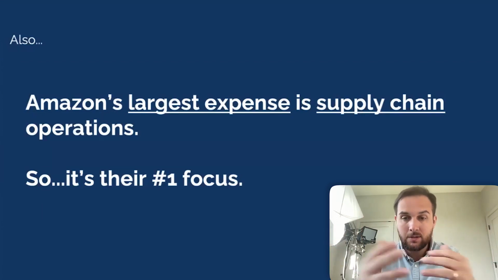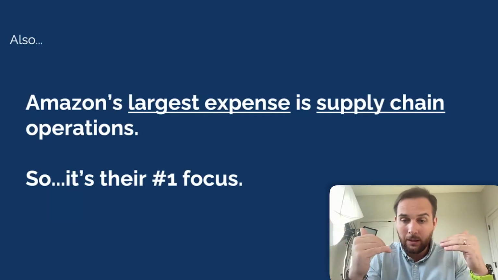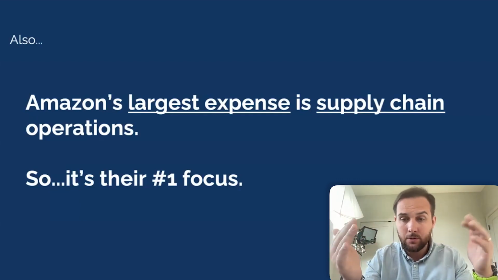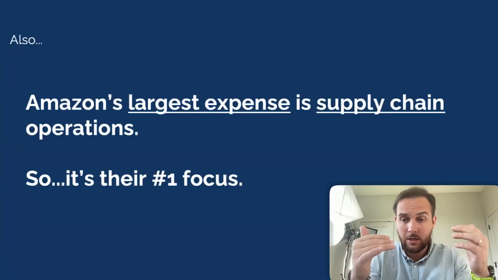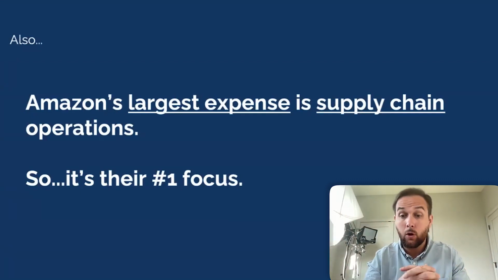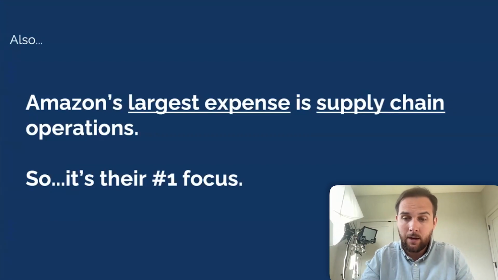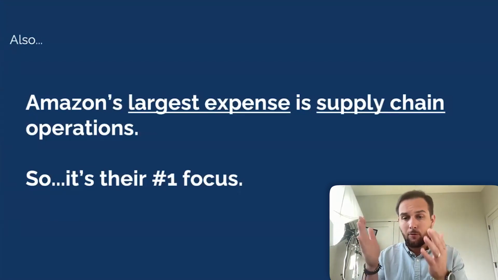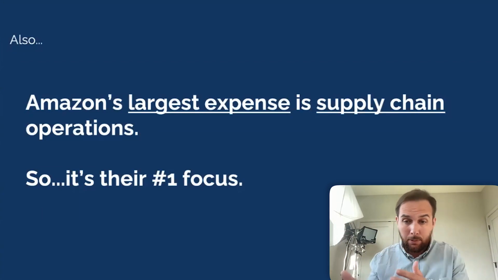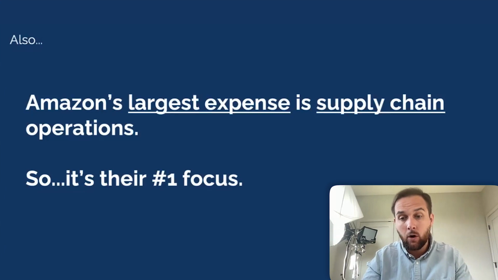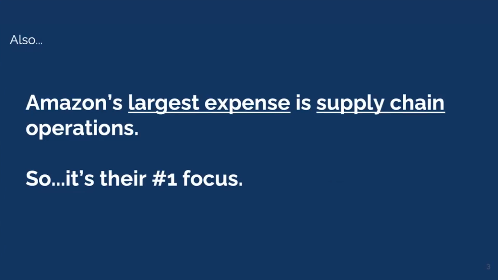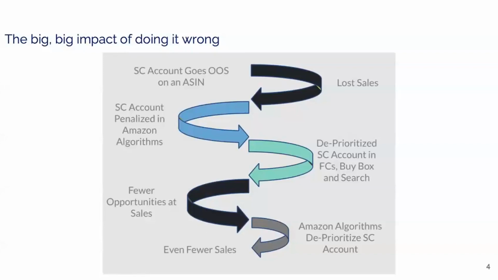Because it's their number one focus, all of their algorithms ultimately, generally speaking, come down to supply chain metrics. Are you hitting those supply chain metrics in a way that helps their business, or are you not hitting those metrics in a way that's hurting their business? So if we can get forecasting and inventory planning right, then ultimately we're going to best position our ASINs to perform within Amazon's ecosystem as optimally as possible. If we do it wrong, there's this Amazon's all about flywheels. This is the flywheel, but inverted, a spiral downhill.